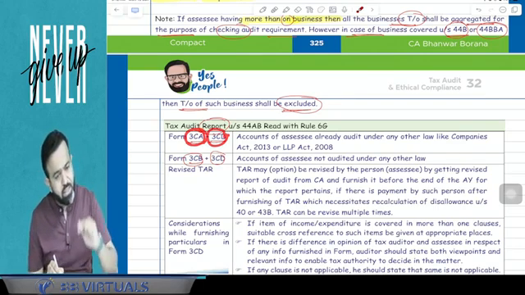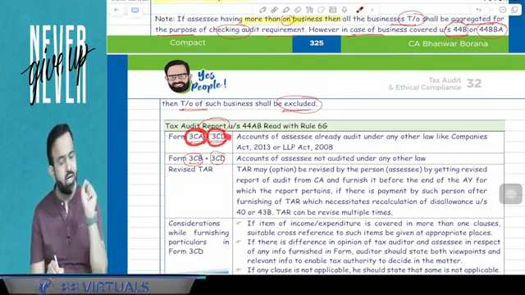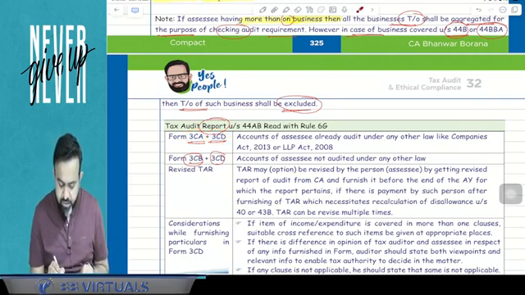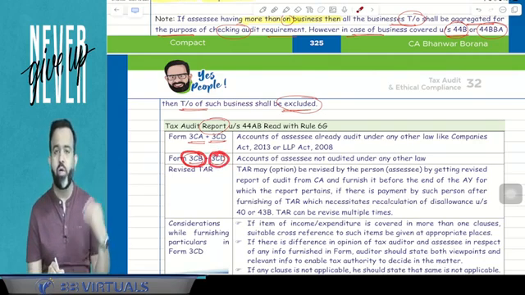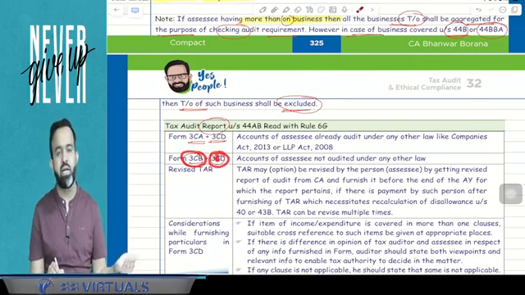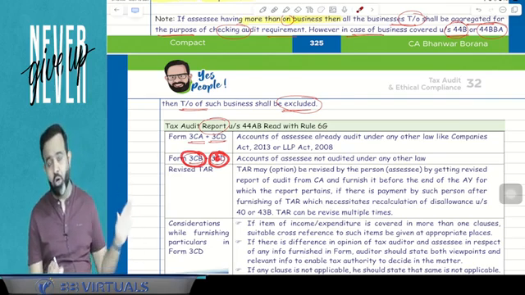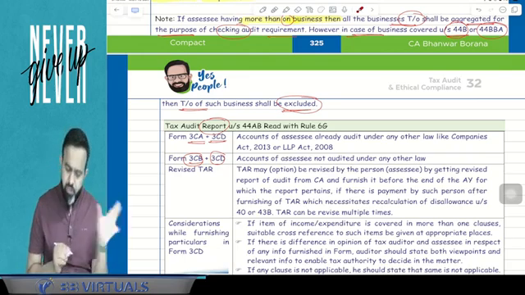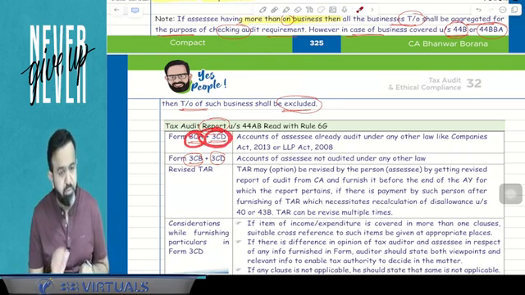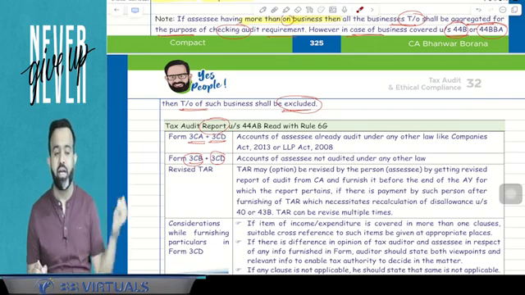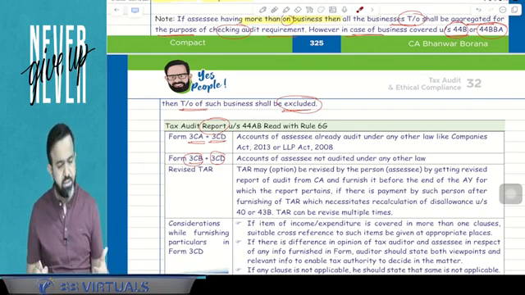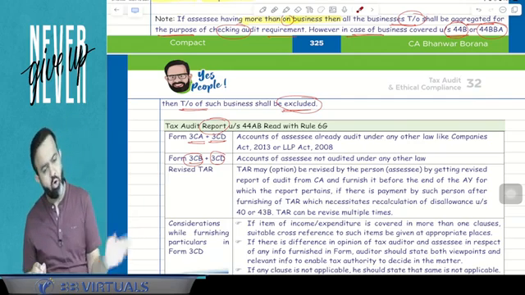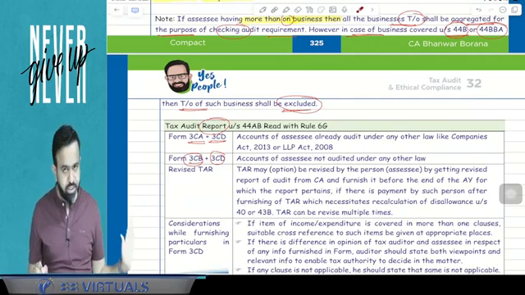But suppose a person's accounts are not audited under any other law and only the tax audit is applicable, then guys, 3CB with 3CD. So for an individual, suppose your turnover is more than the prescribed limit and your accounts are not audited under any other law, then the chartered accountant will fill the 3CB and 3CD. So in simple words, 3CA and 3CD is applicable when your accounts are already audited under any other law, and 3CB plus 3CD is applicable when your accounts are not audited under any other law, only income tax law accounts are audited.